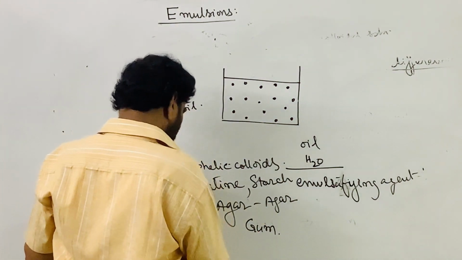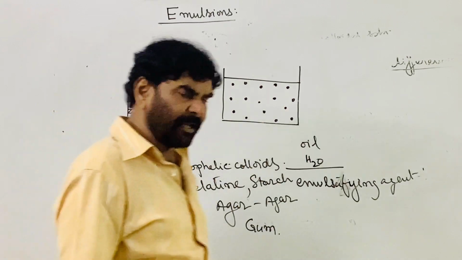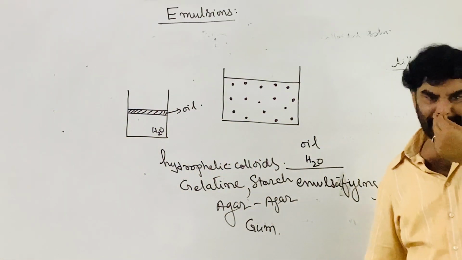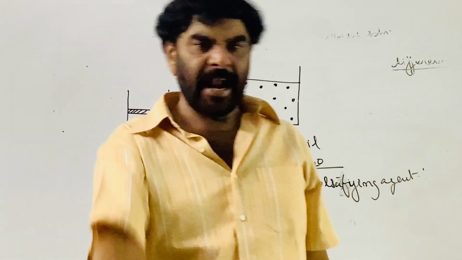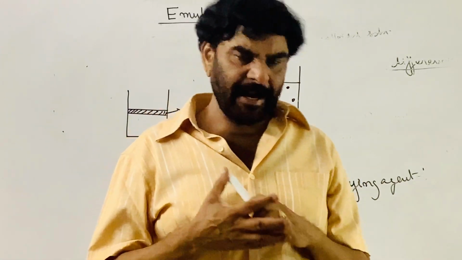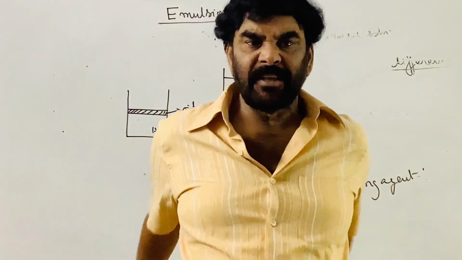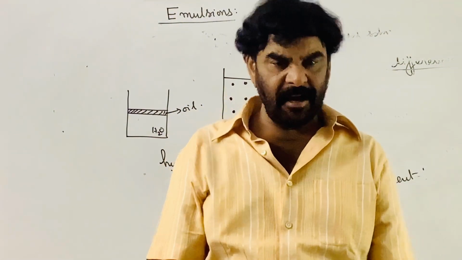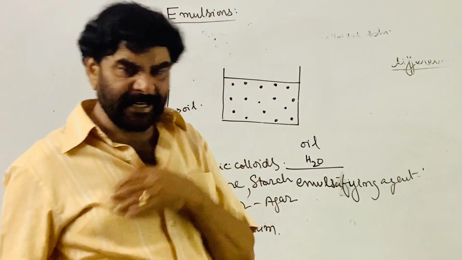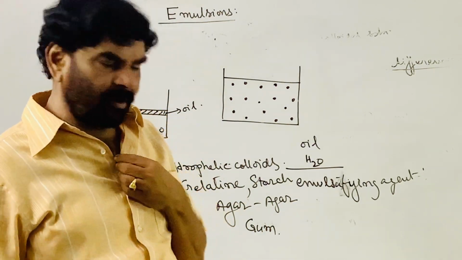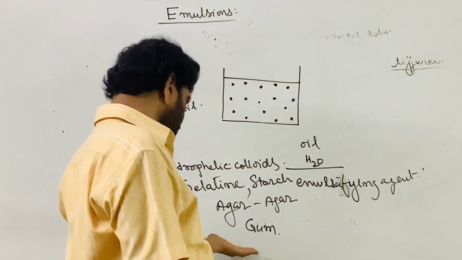These are all hydrophilic colloids. By adding hydrophilic colloids, we can increase the stability of emulsions. I told you the stability of hydrophobic colloids can be increased by adding hydrophilic colloids. Therefore, hydrophilic colloids are called protecting agents. The colloids which increase the stability of the hydrophobic colloids are called protecting colloids. Their protecting power is denoted in terms of the gold number, or the other one, the Congo Rubin number.